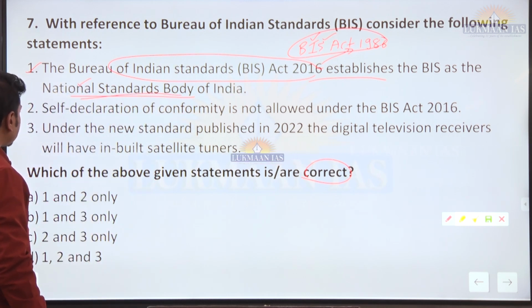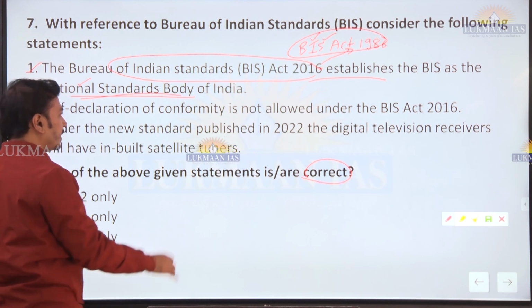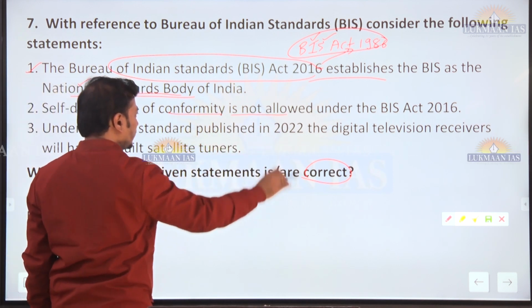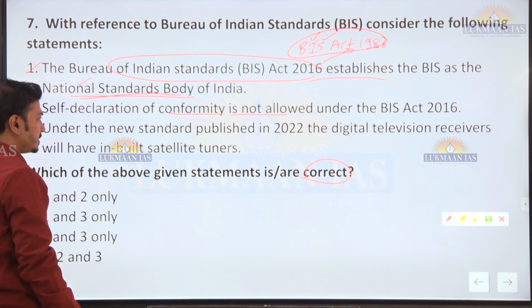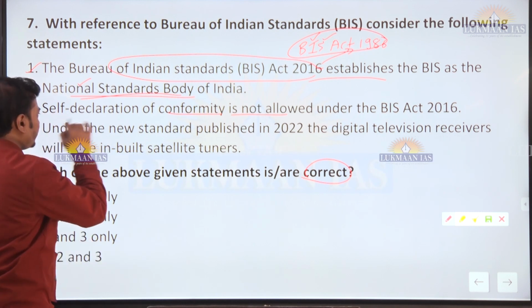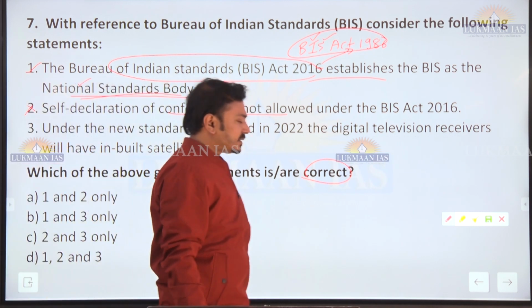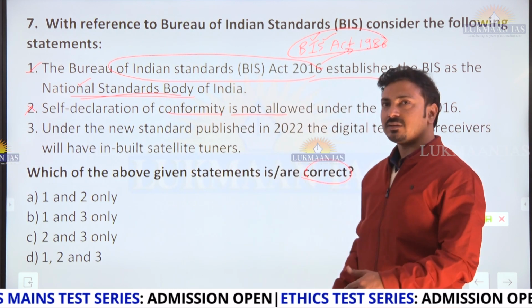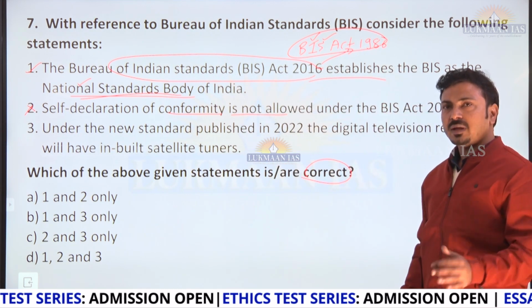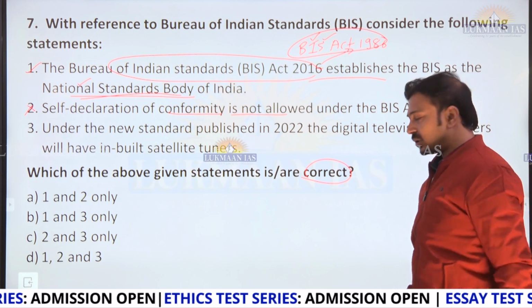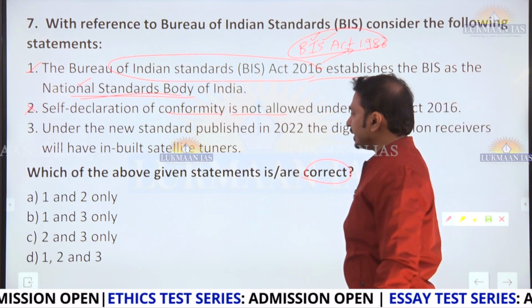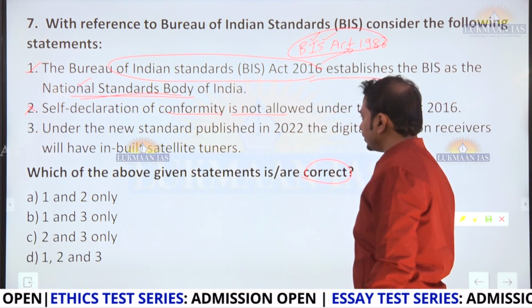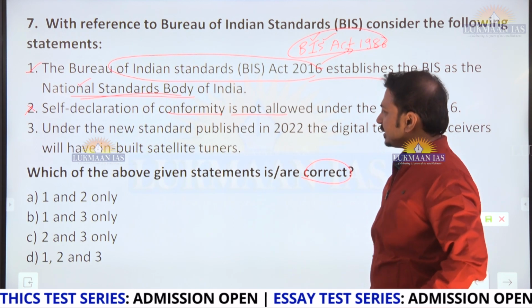Self-declaration of conformity to the standards is not allowed under the BIS Act 2016. This is incorrect. You should understand that self-declaration of conformity to the standards is also allowed, along with authority-led checking or monitoring of the standards. So the second statement is incorrect here.